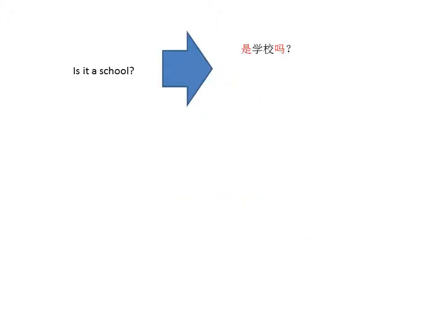Is it a school? Try and see if you can read some of the Chinese characters, especially the one highlighted in red. What does this say? 是学校吗? Now if you were to try the positive and negative form, it will be 是不是学校? 是学校吗? Or 是不是学校?